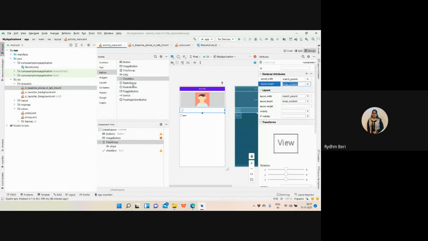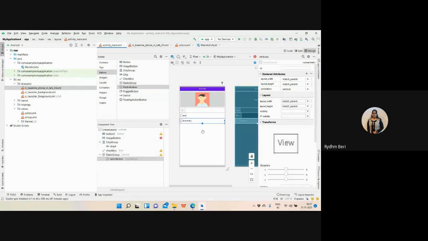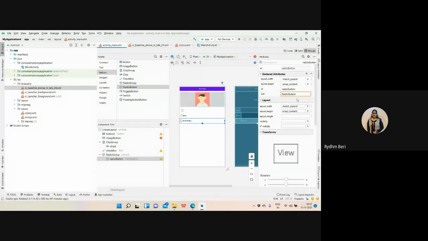And now, what is a radio button and radio group? Radio group is required because, let me have the radio buttons. If I apply the radio group, and inside that I'm writing the radio button. Now let's suppose I'm having the gender radio button as male, and then I'm having a radio button as female, right? So two radio buttons I'm having. Now, out of these two, only one should be selected.